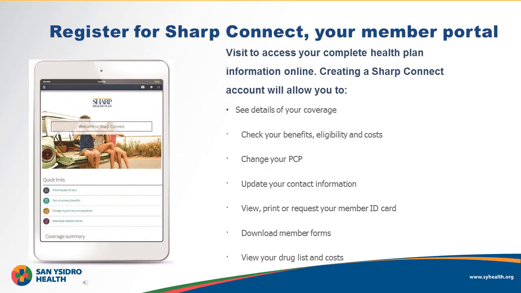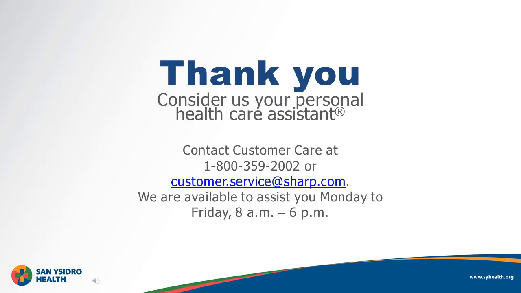Once you are enrolled as a Sharp Health Plan member, you can register to access your health insurance information through Sharp Connect, your member portal. Once registered for the portal, you can check your benefits, change your PCP, print or request your member ID card, and view your drug lists and costs. For additional questions on the Sharp plan, please contact the customer care number there on your screen, 800-359-2002, or customer.service@sharp.com.